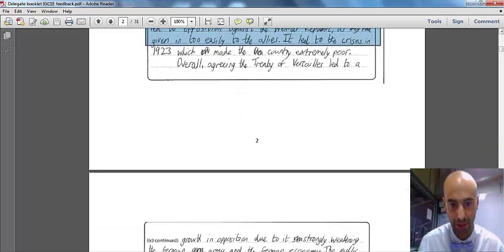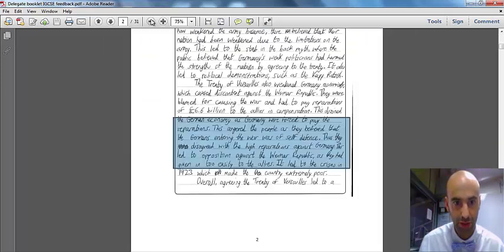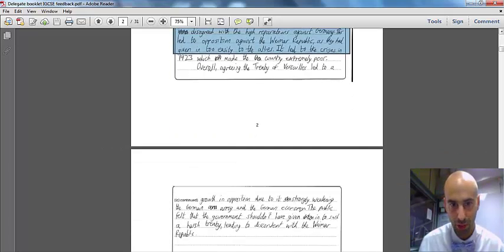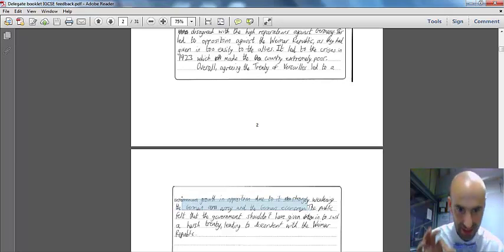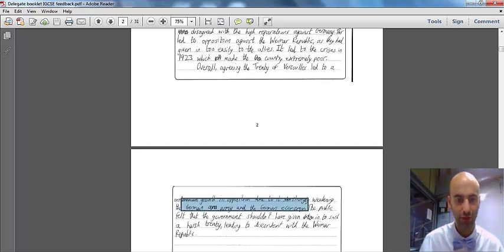Before, in their final paragraph, just reduce that down so we can get it all in, they then show how those factors combined to cause the outcome. So overall, agreeing to the Treaty of Versailles led to a growth in opposition due to it strongly weakening the German army and the German economy. So there we go. The examiner can, at a glance, immediately see how those factors or pieces of causation have combined to cause that outcome, which is unrest in the Weimar Republic.